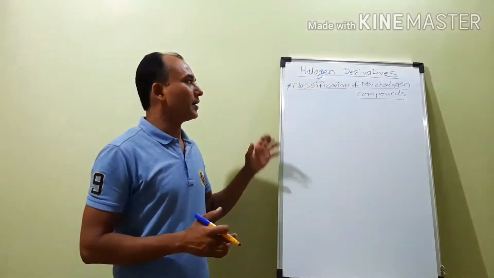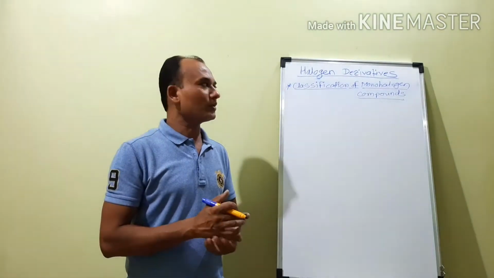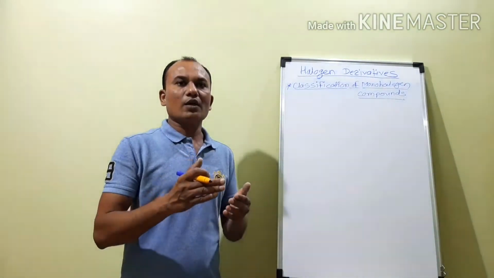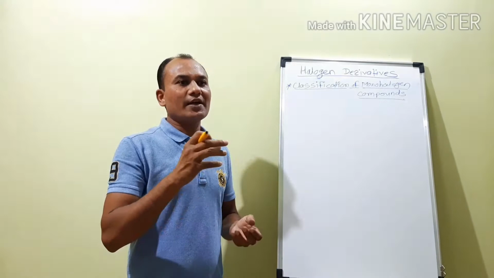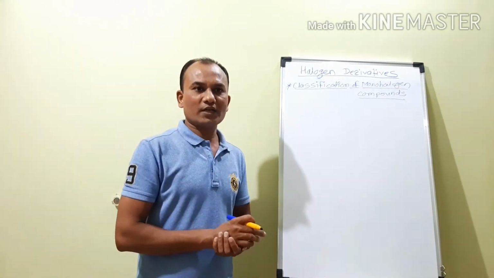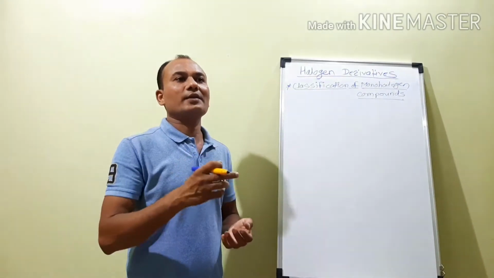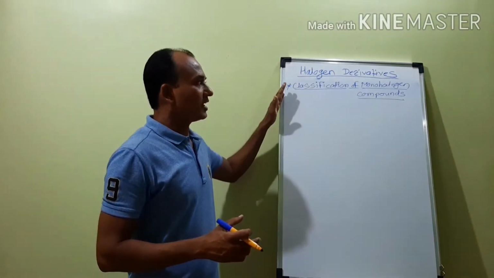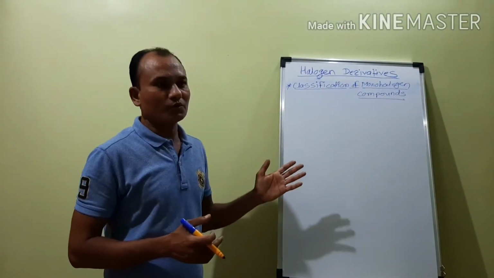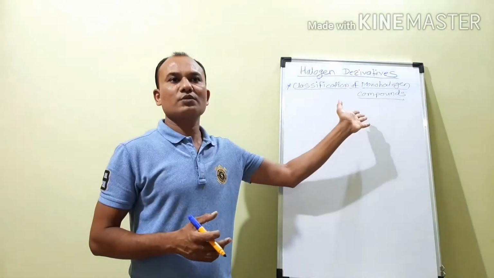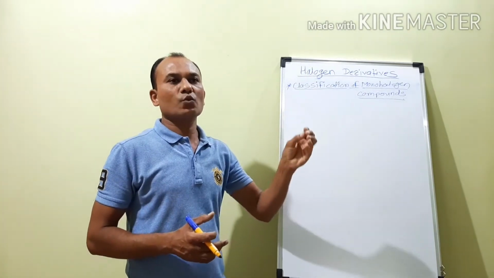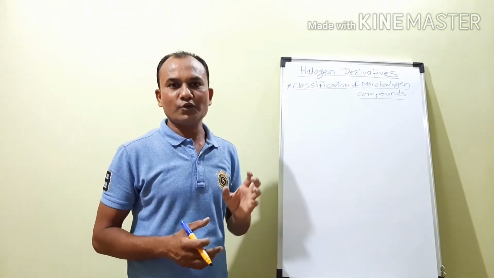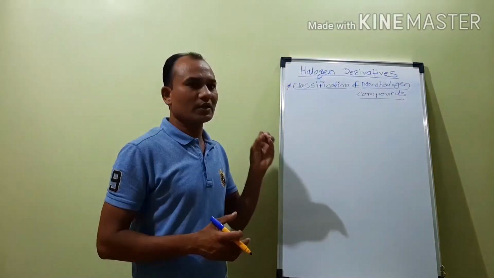Now we can classify these monohalogen compounds on the basis of the position of the halogen atom in the hydrocarbon or in the carbon-carbon linkage, and the hybridization of the carbon atom to which the halogen atom is attached. On that basis we are doing the classification of monohalogen compounds. As you know, the halogen derivatives which contain only a single halogen atom, only one halogen atom, are called the monohalogen compounds.